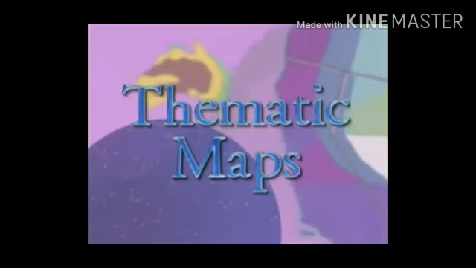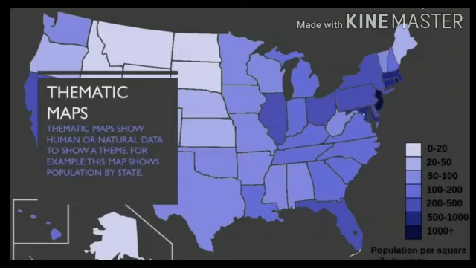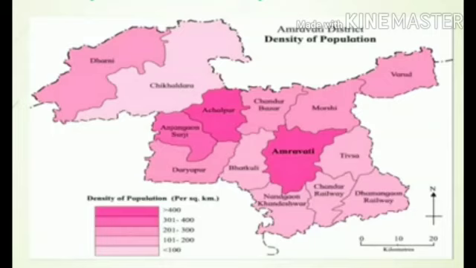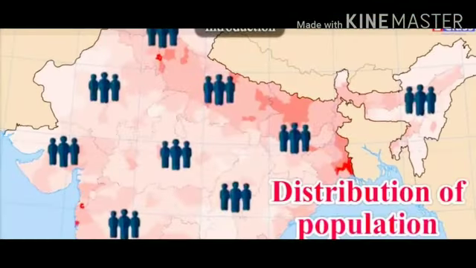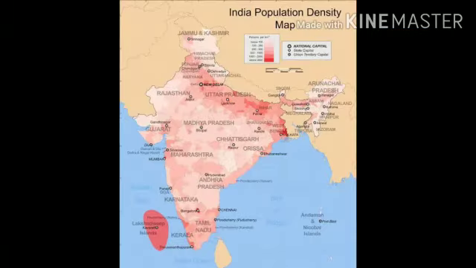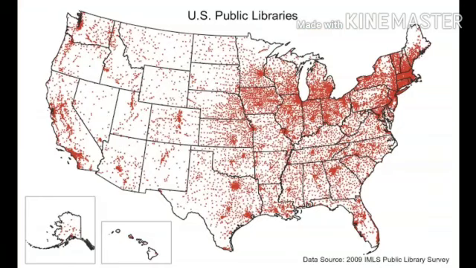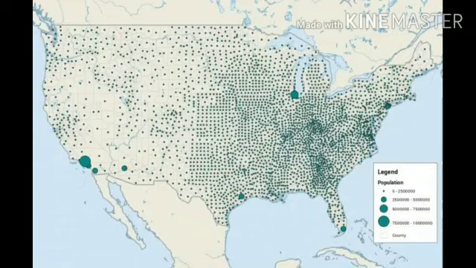Some maps are prepared with special themes. These maps are called thematic maps. Through such maps, distribution of various variables in a region is shown. Distribution of temperature, rainfall, population, etc. is shown on the map according to the data of these variables. These maps are useful to explain the distribution of these variables in the region. Such maps easily bring out the patterns of distribution.